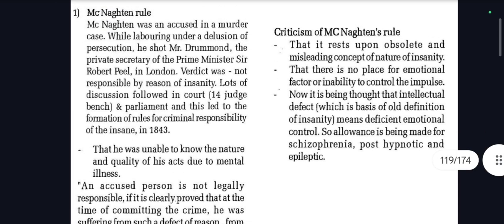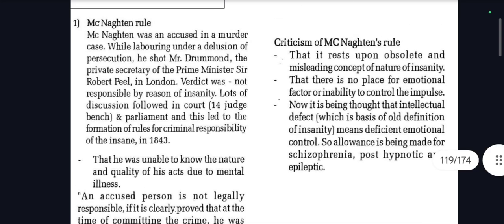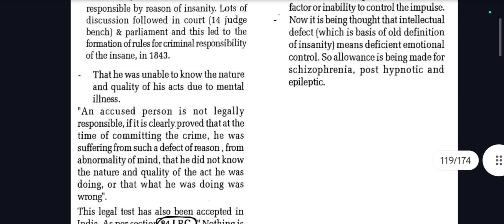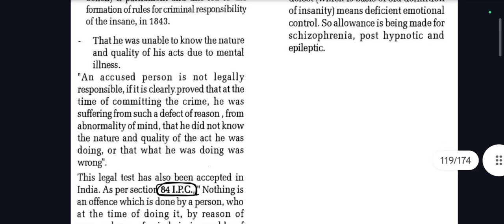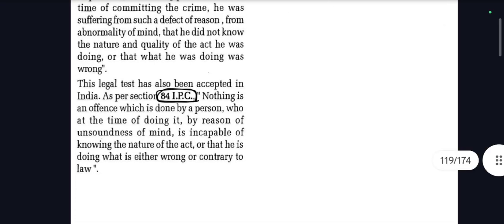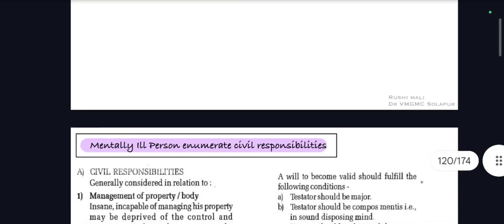But generally, as a whole, remember, you have to write about the history of this rule. Then you have to write a section which is 84 IPC. Try to find out the BNS section of 84 IPC, and you have to define it. In India also it has been accepted. So yeah, this was about your McNaughton's rule.